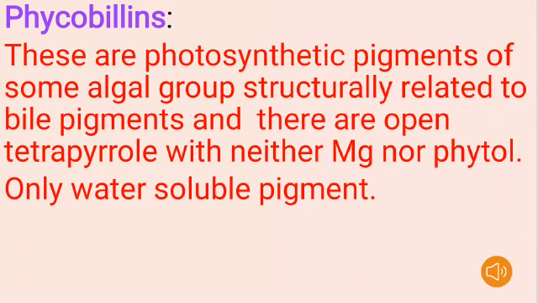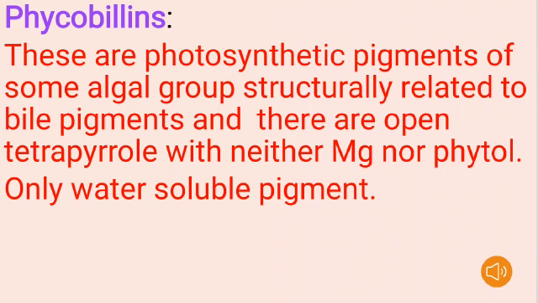Coming to phycobilins, these are photosynthetic pigments of some algae groups, structurally related to the bile pigments, and they are open tetrapyrrole with neither magnesium nor phytol. Bile pigments are nothing but biological pigments formed in many organisms. These bile pigments are found in lower vertebrates, invertebrates, as well as red algae, green plants, and cyanobacteria. Here tetrapyrrole means a class of chemical compounds that contain four pyrrole or pyrrole like rings.